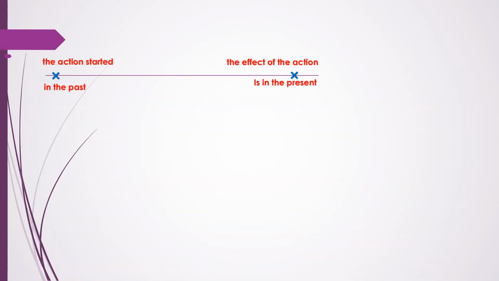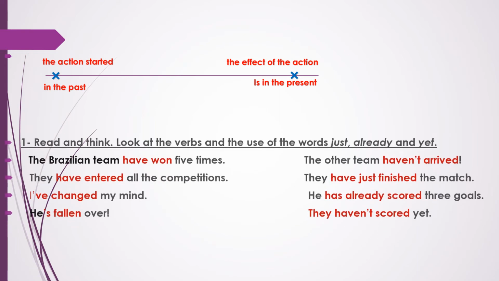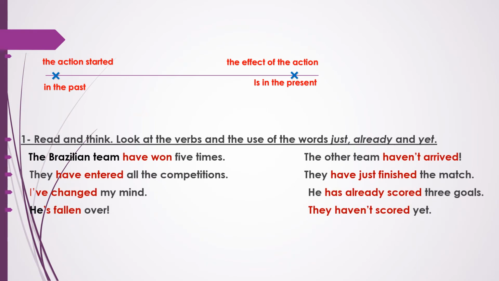Now we can represent the present perfect tense by drawing this line. We can say that the action started in the past and the effect of the action is in the present. Now let's read these sentences. Activity 1. Read and think. Look at the verbs and the use of the words just, already and yet.